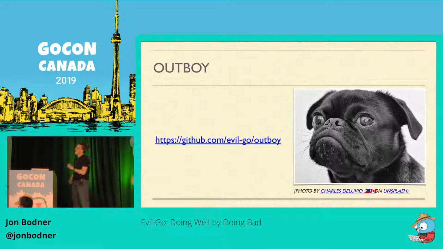So you might be saying, how bad could it possibly be? So we'll take a look. Don't have time to go through a big example today, but we'll walk through a simple Go program that exposes a single HTTP endpoint, and then we'll rewrite the program using Fall and Outboy.